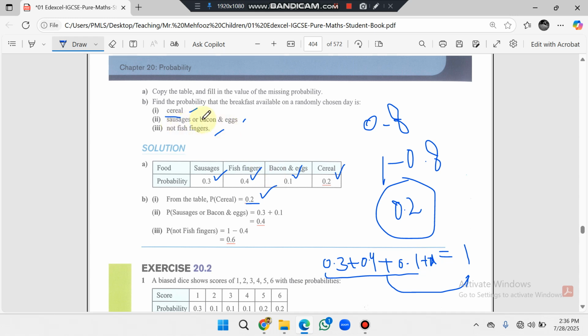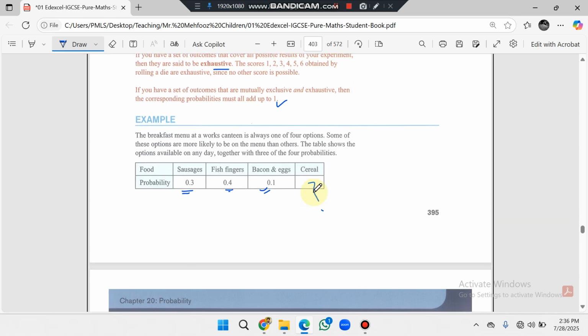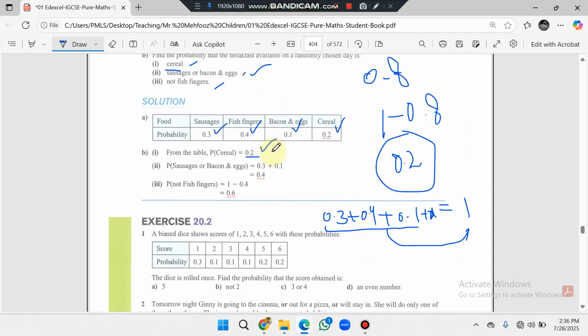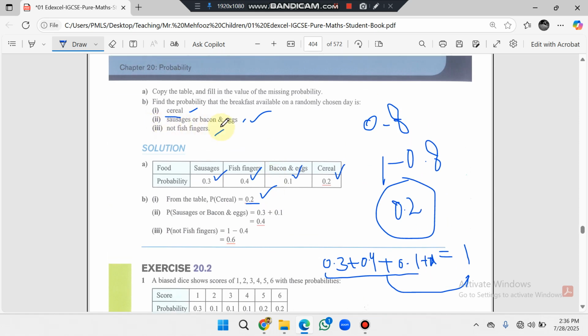Next one is sausage or bacon and eggs. Here we use the formula which we studied previously: probability of A or B is equal to probability of A plus probability of B. So we add the probability of sausage and the probability of bacon and eggs.